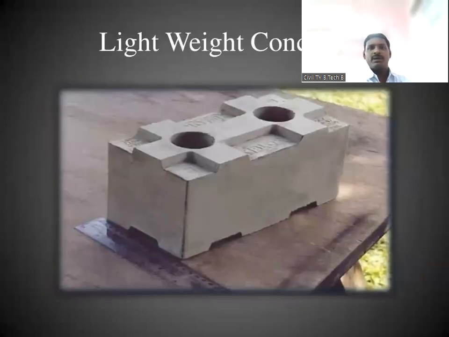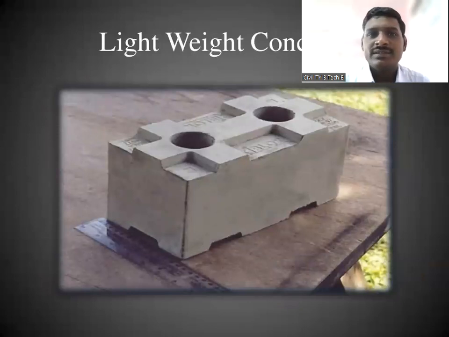So if you see this picture, how does the lightweight concrete look? Why is it lightweight concrete? Because we have provided some holes in that concrete, means we have kept hollow parts.